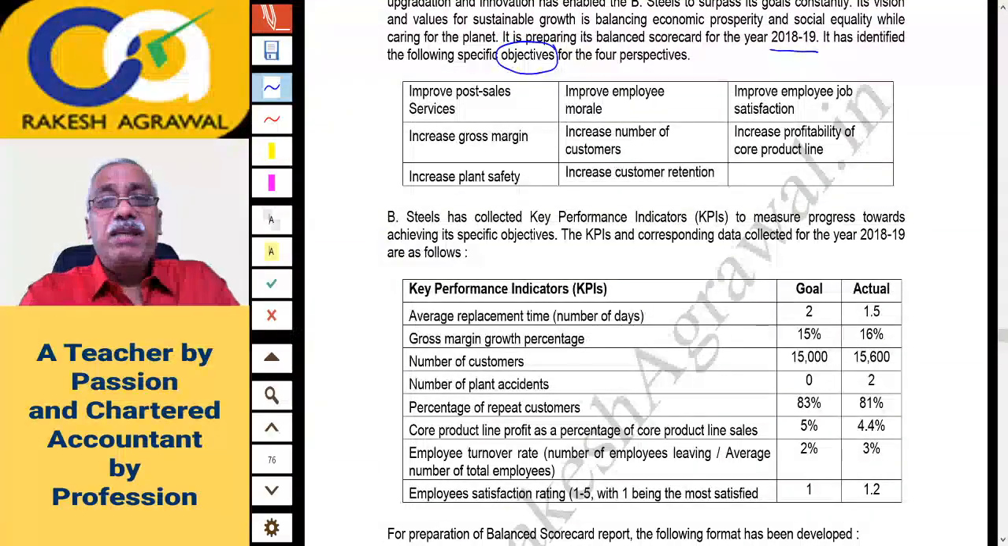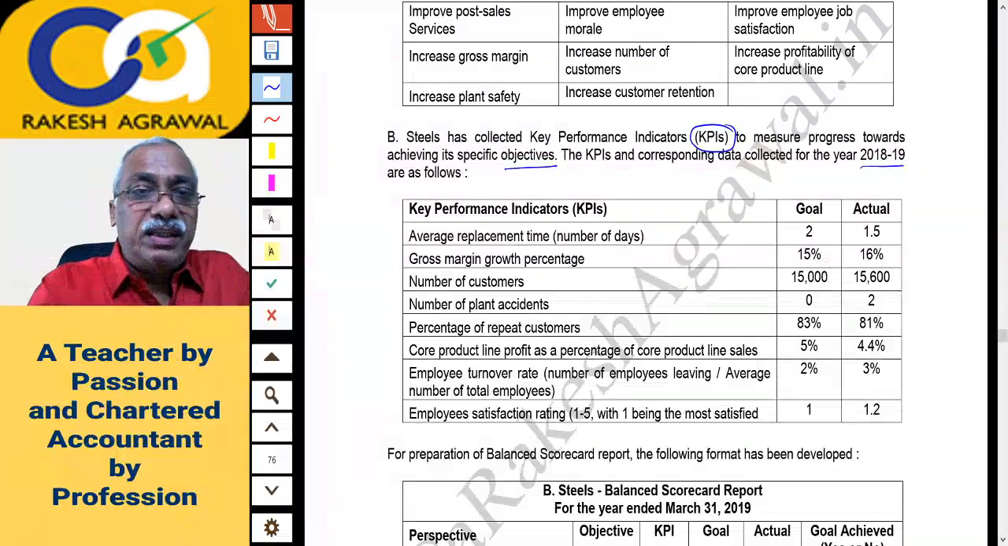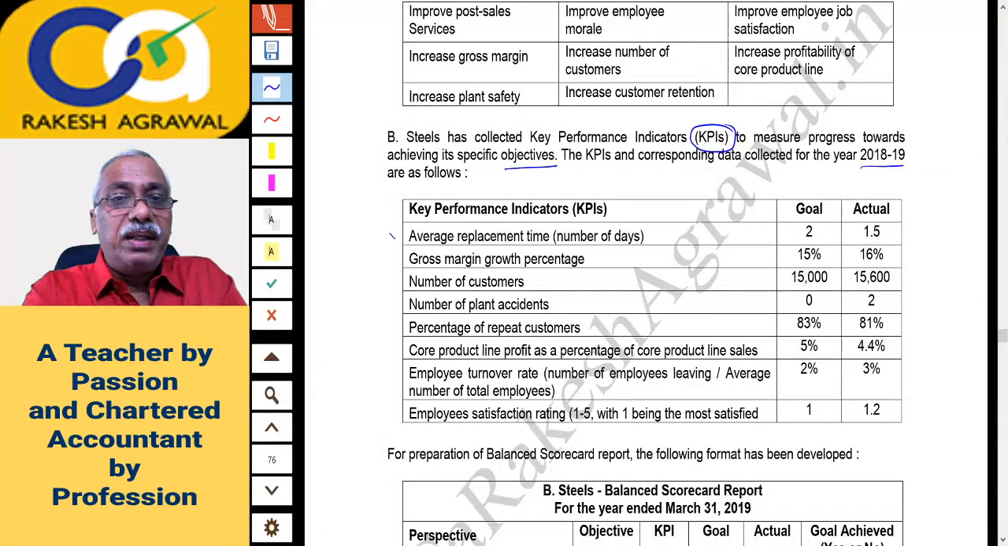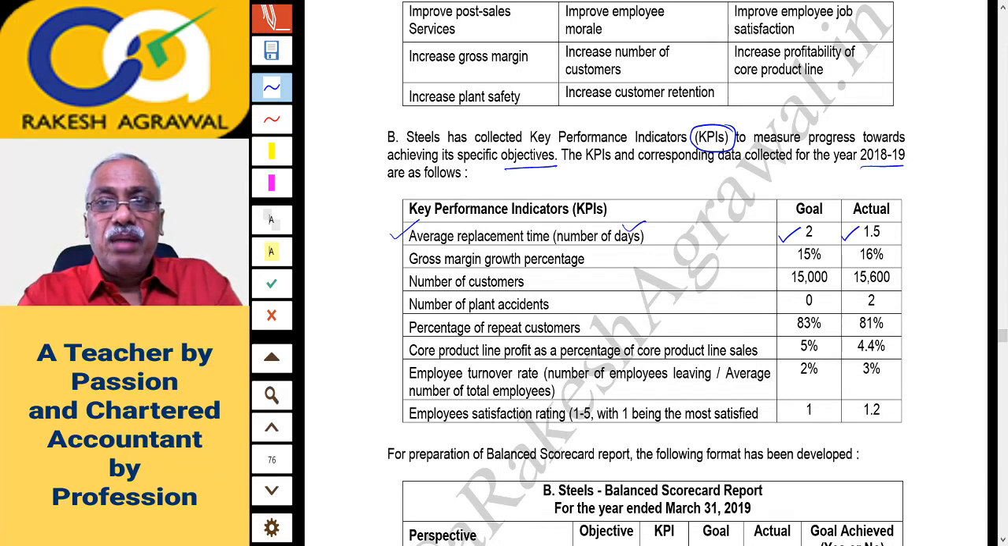B Steel has collected key performance indicators, KPIs. These indicators will help you to measure whether you are able to achieve the objective or not. That is called KPI, key performance indicators, to measure progress towards achieving the specific objectives. The KPI and corresponding data collected for the year 2018-19 are as follows. So some data is given. Key performance indicator: average replacement time in number of days. Goal was 2 days. Actual is 1.5 days average replacement time. So if replacement time is going down, it's good.